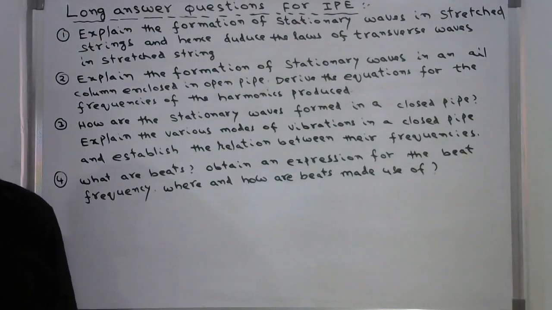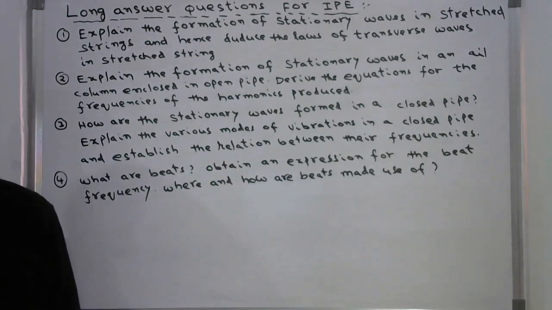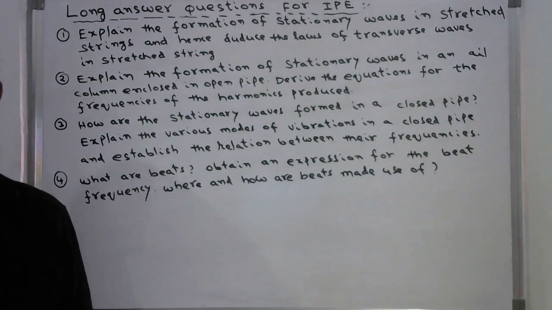For intermediate public examinations, these are the most important questions, 4 questions. There will be 2 questions which are not included for this year due to COVID-19. The 2 questions related to the Doppler effect were deleted under the 30% syllabus reduction. So just prepare these 4 long answer questions.